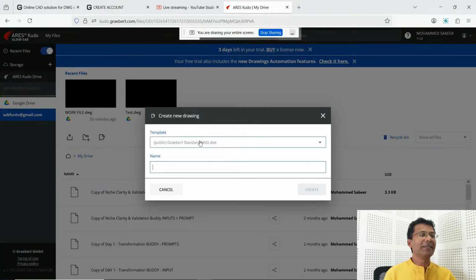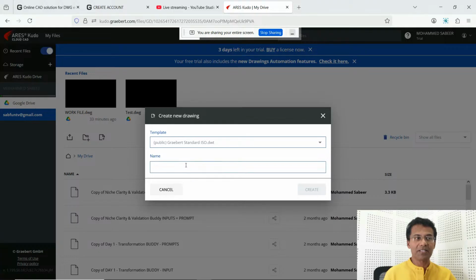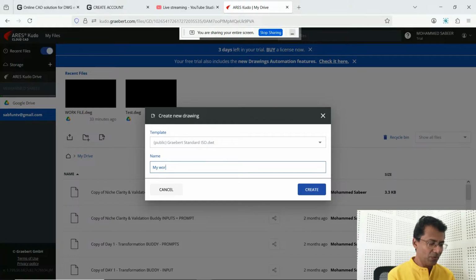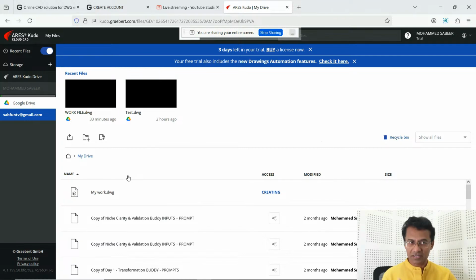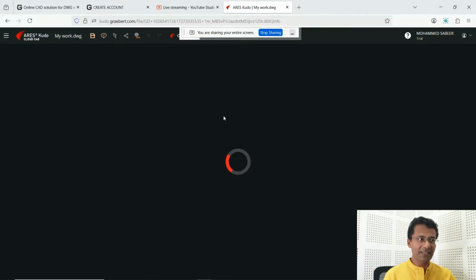I'll give a file name and select a template. I'll take a standard ISO template, as you normally do in AutoCAD or any other CAD software. I'll give "my work" as the file name; you can give any name. Then click on create. Now it has created a drawing file with the name my work, and it is residing in the Google Drive. Now it is opening that file.